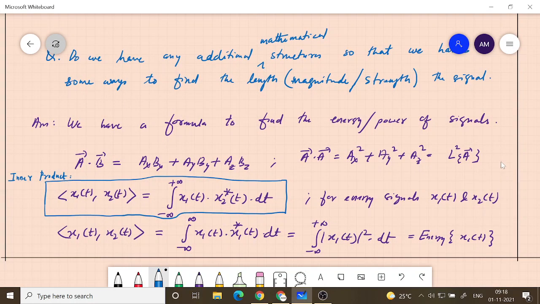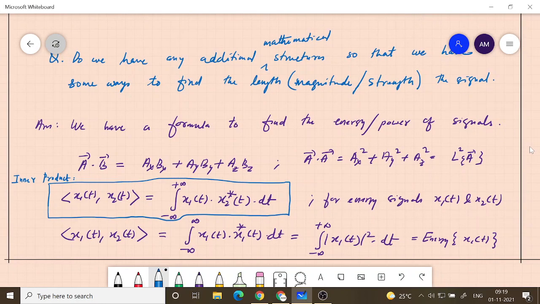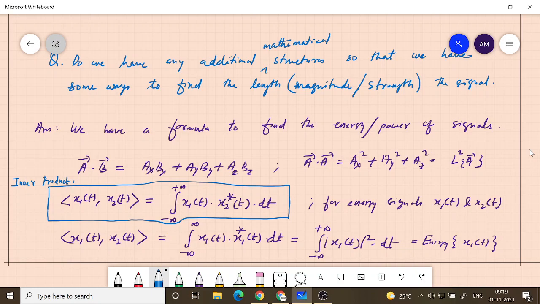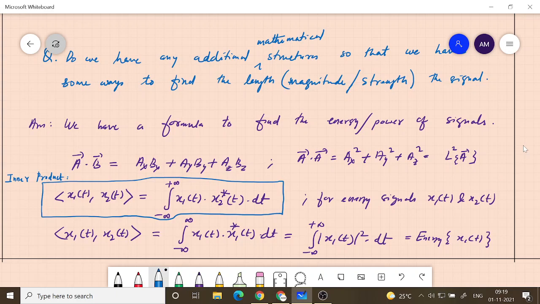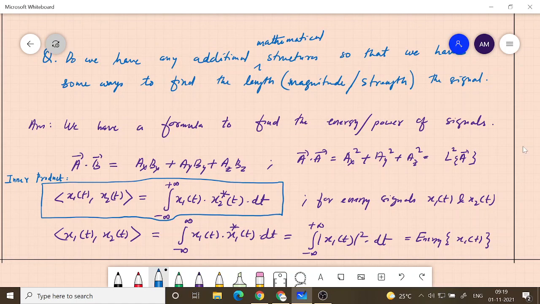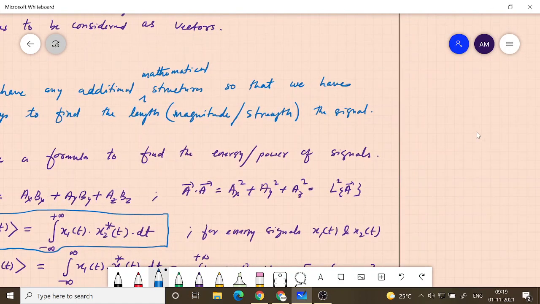So this is the way we are trying to come up with an additional structure which would help us to define what is called the strength of the signal, and energy is something which talks about how strong the signal is. If energy is more, the strength is more, in the case of energy signals. And similarly you can talk about power signals or periodic signals also. I'll come to that later, but right now let us look at energy signals. So this notion we have now developed, or defined, we can say.